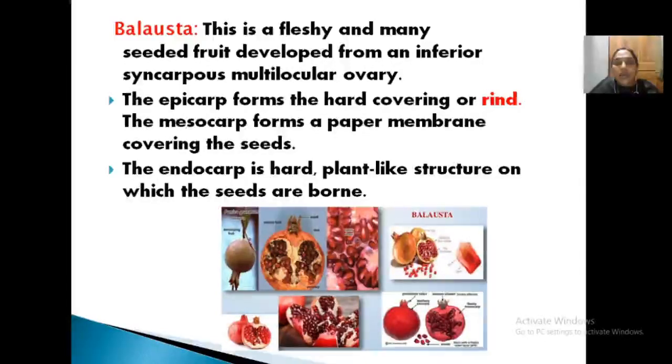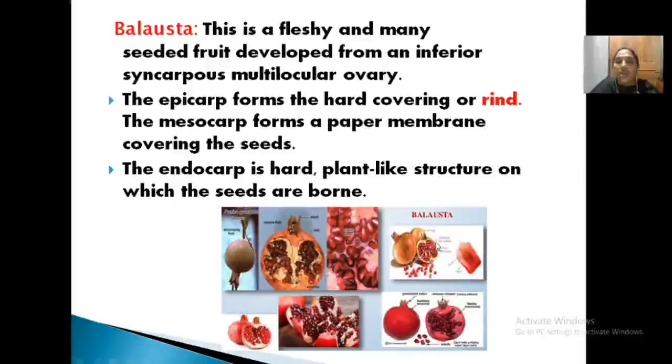Now, the next one is Balaustia. What is Balaustia? That is a fleshy and many-seeded fruit, usually developed from an inferior multilocular ovary. That's its nature: it develops from an inferior, multilocular ovary, and it is a fleshy fruit. The epicarp is a hard cover. Take the example of pomegranate. What is the condition? The outer skin is very hard.